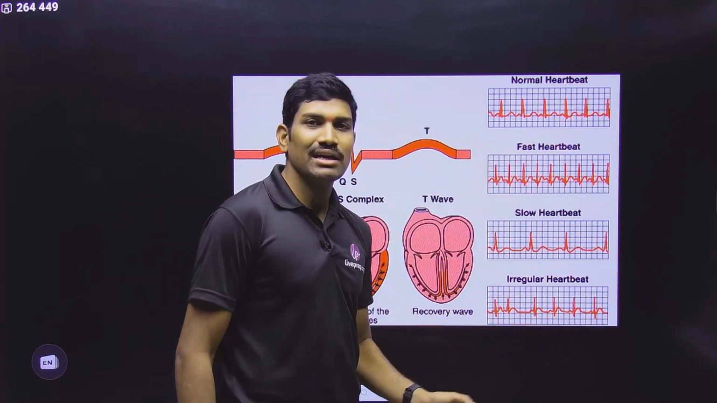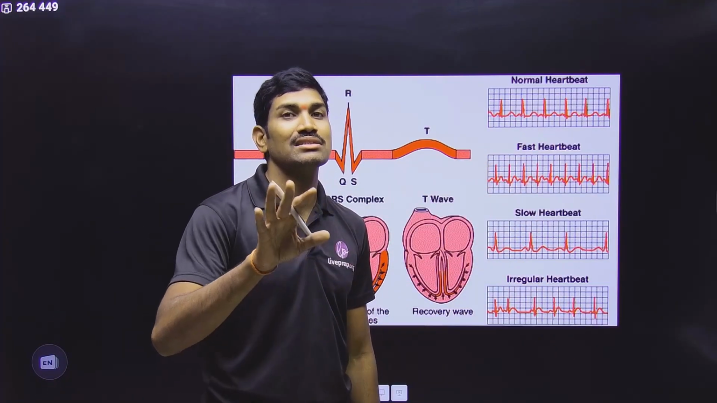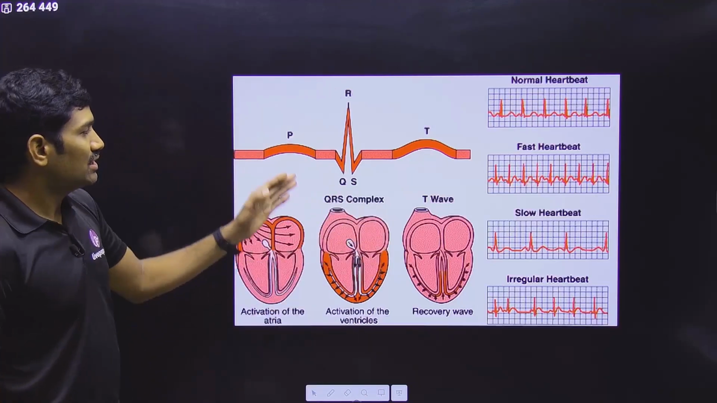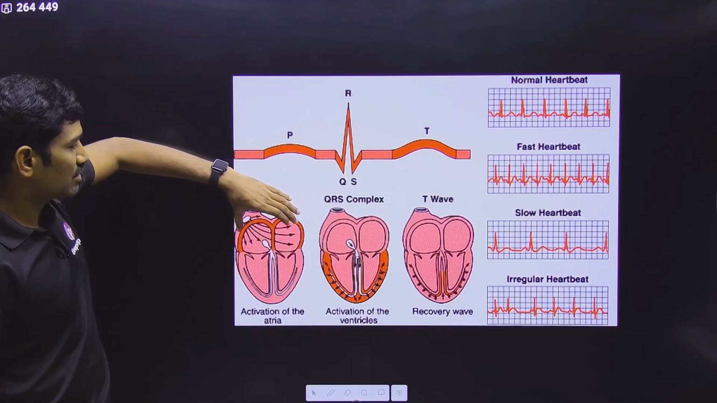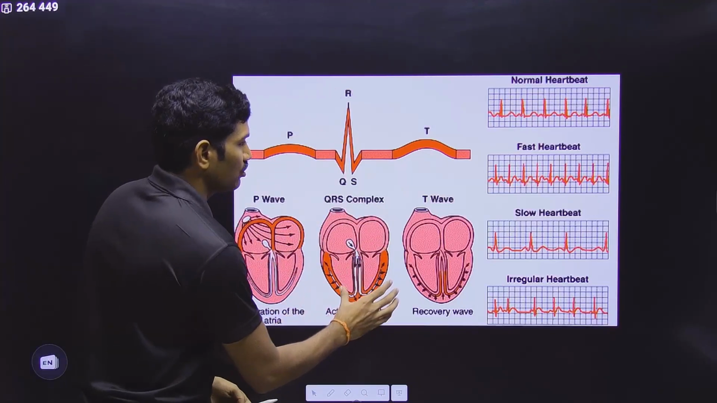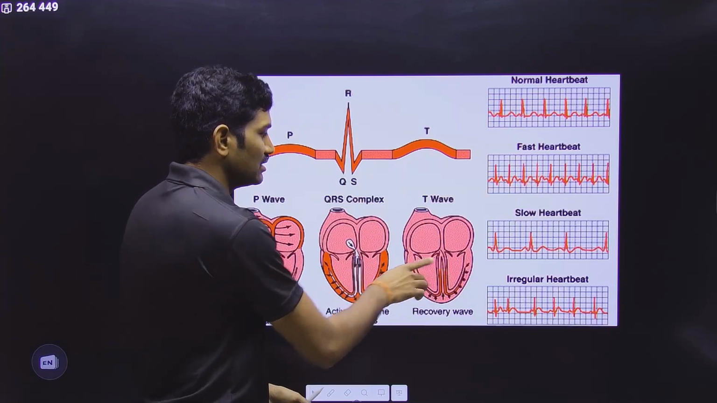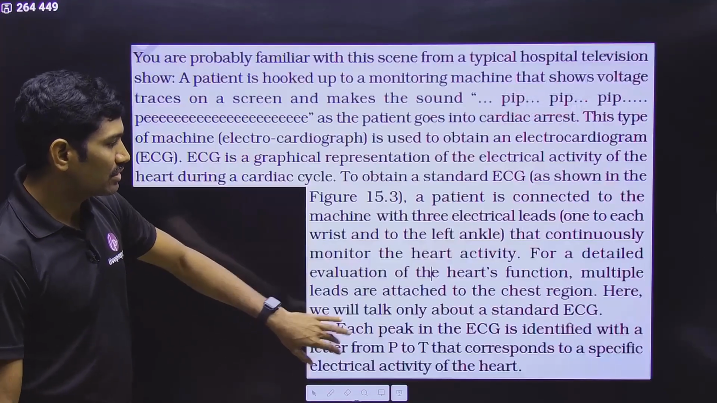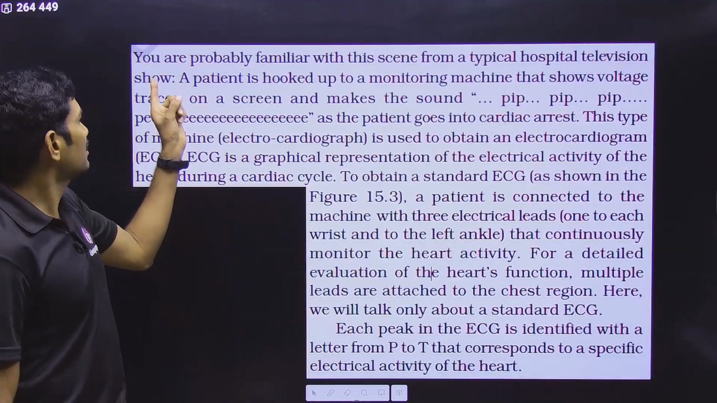If there is some irregularity, you can understand that there is some issue with the heart functioning. So in this way we are observing this. This is with respect to the P wave, and this is with respect to the Q wave, and this is for contraction, this is for relaxation. That's it. Okay. Now let us go through NCERT content.